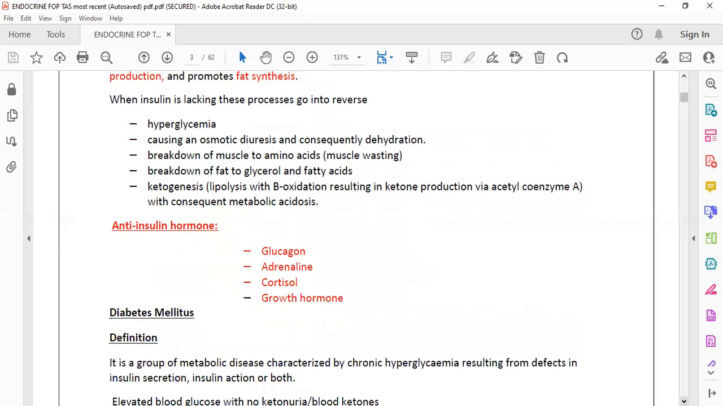Now, what are the anti-insulin hormones? Anti-insulin hormones are opposite to the functions of insulin. They are glucagon, adrenaline, cortisol, and growth hormone. Please remember one thing: what I marked in red came in the exam several times, so you have to remember this very well.